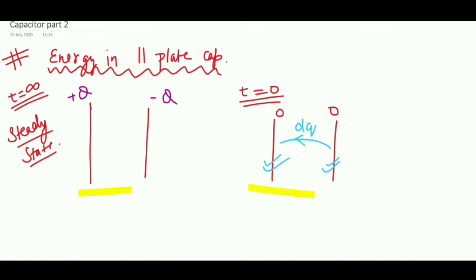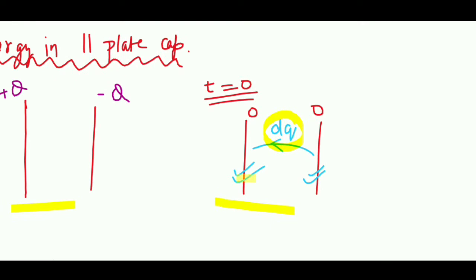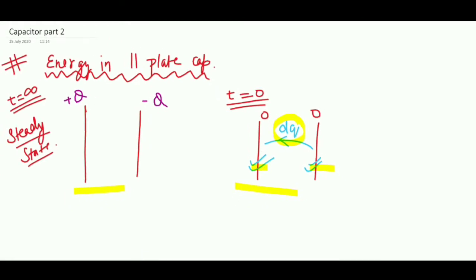Initially for moving this dq charge we don't have to do any work, but as soon as there is charge on these plates there will be a voltage difference, and if we move charge across this voltage difference then we will have to do work, and this is the work which is going to be stored in the capacitor. So we are taking charge from the right side plate and putting it on the left side plate, and in this process the work done by us is getting stored in the capacitor in the form of electric field.